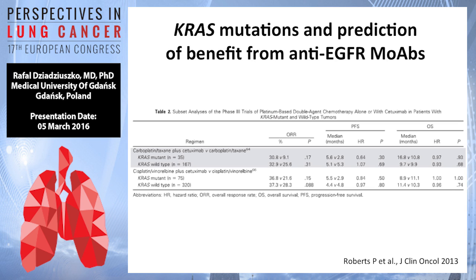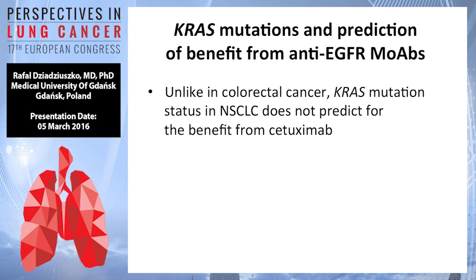These are not predictive for the small benefit of EGFR monoclonal antibodies when added to chemotherapy, a strategy that is not used in the clinic today. So unlike in colorectal cancer, KRAS mutation status in non-small cell lung cancer does not predict benefit from cetuximab.